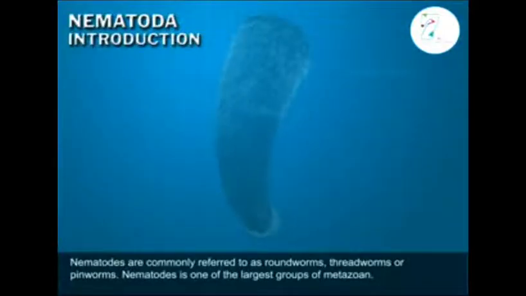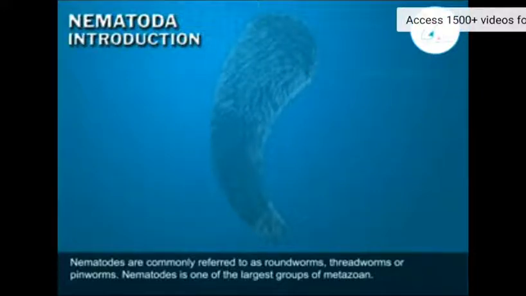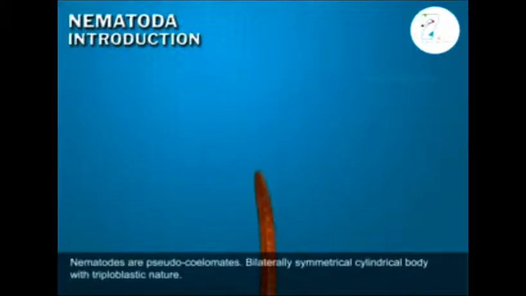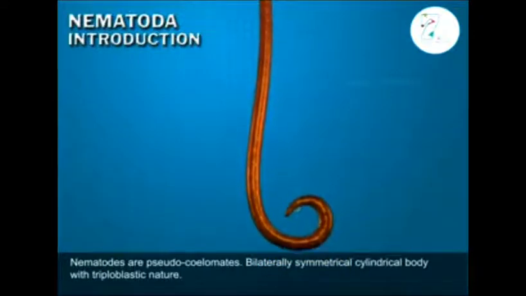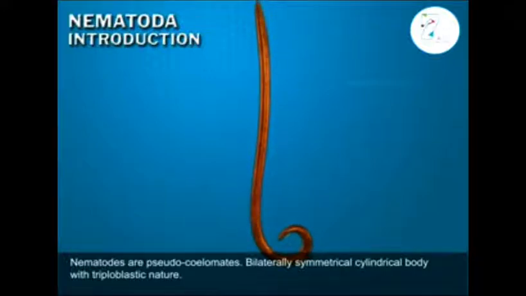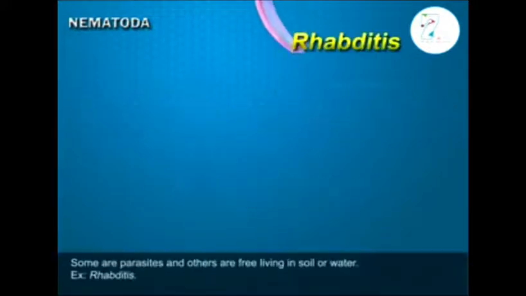Phylum Nematoda. Nematodes are commonly referred as roundworms, threadworms or pinworms. Largest group of metazoans. So these are pseudocoelomate, bilateral symmetry, cylindrical body and triploblastic. General characters of nematodes.